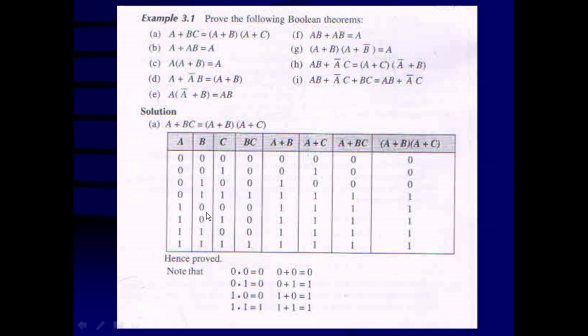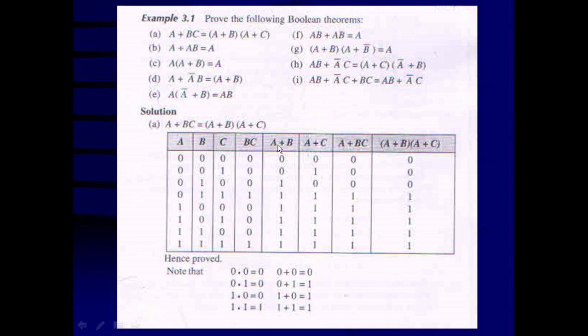Remember. In a similar way, we can get the column A plus C. So 0 plus 0 is equal to 0. 0 plus 1 is going to be 1. If any one of the variables is high, then the output is going to be high in an OR operation. That way we can obtain A plus C.